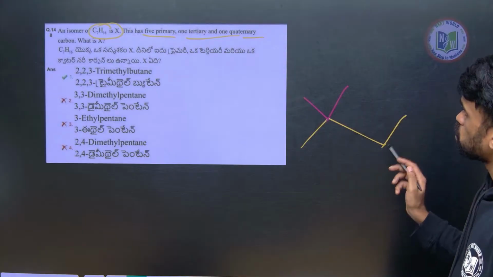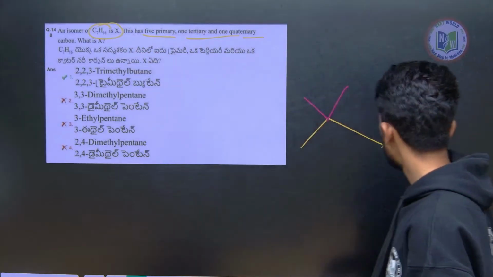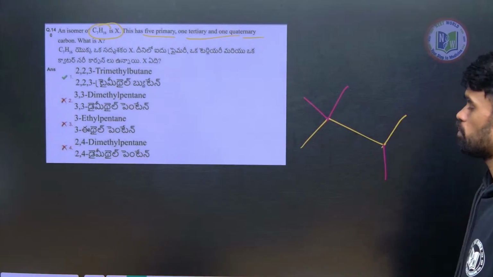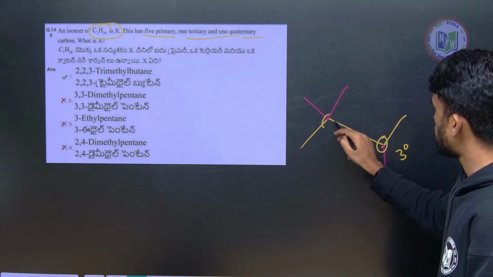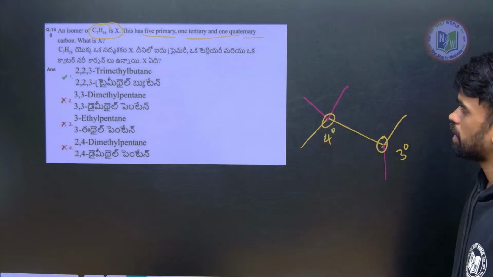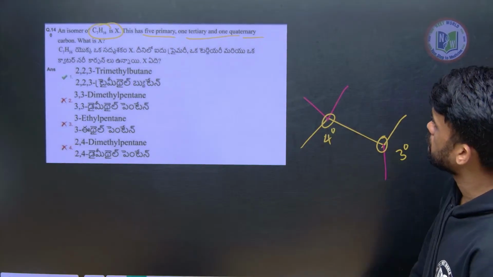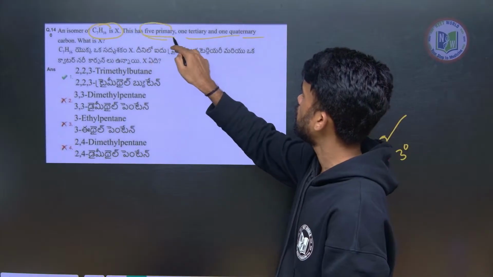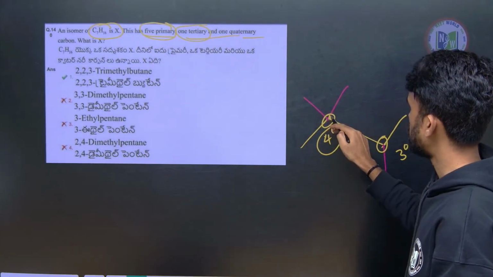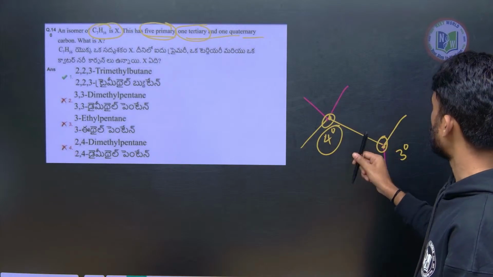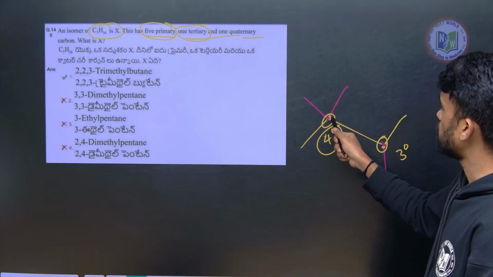Now total 6 over. They are saying 7th one. So I am putting here to make it tertiary. So we have here tertiary carbon. This is what? Quaternary carbon, 4 degree carbon. Yes, this is what they are saying. It has 5 primary, 1 tertiary. So this is 1 tertiary. Okay, we have 1 tertiary and 1 quaternary. See, this is 1 tertiary, this is 1 quaternary.